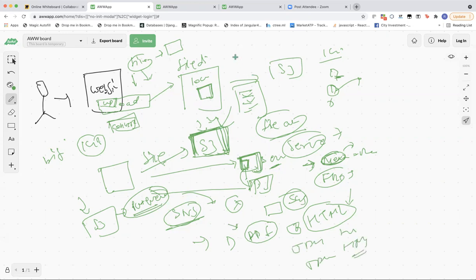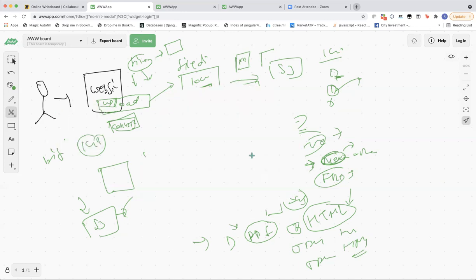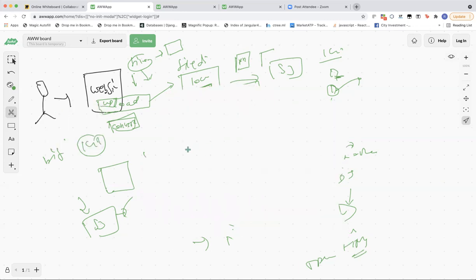Now we have conversion logic running on some servers for PDF, and HTML conversion logic running here, right? We have some message queue here, which is consuming.